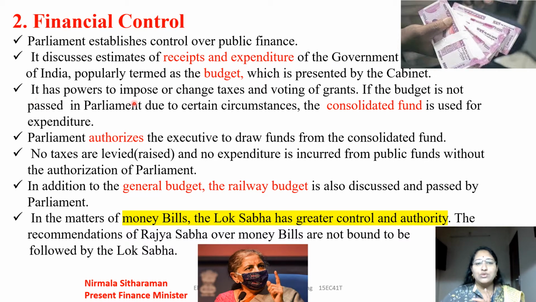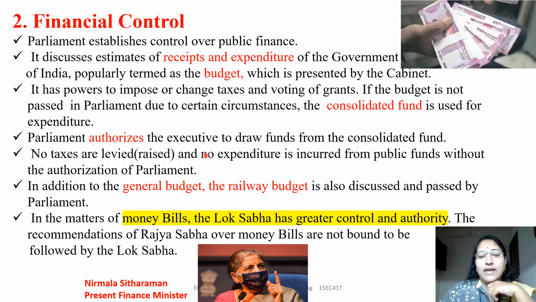It has the powers to impose or change taxes and voting of grants. If the budget is not passed in the parliament due to certain circumstances, the consolidated fund is used. So the consolidated fund is used only when the budget is not passed, in certain circumstances. What is the consolidated fund? It is the main bank account of the government of India. So the main bank account of the government of India is called the consolidated fund, and from this the amount can be drawn only when there is no budget passed from the parliament due to some circumstances.